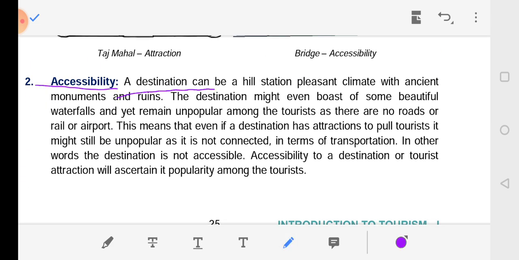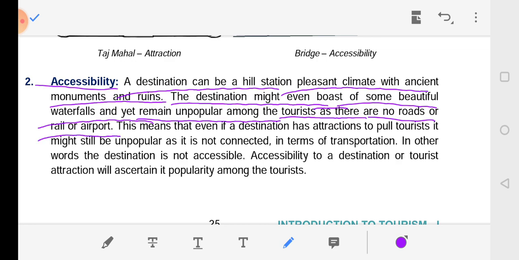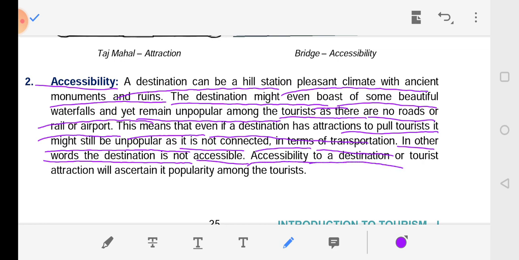Accessibility. A destination can be a hill station with a pleasant climate and ancient monuments and ruins. The destination might boast of some beautiful waterfall and yet remain unpopular among the tourists as there are no roads, rail or airport. This means that even if a destination has attractions to pull tourists, it might still be unpopular as it is not connected in terms of transportation. In other words, the destination is not accessible. Accessibility to a destination or tourist attraction will ascertain its popularity among the tourists.